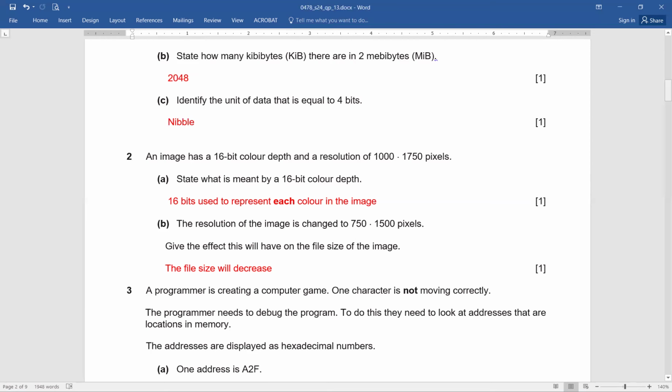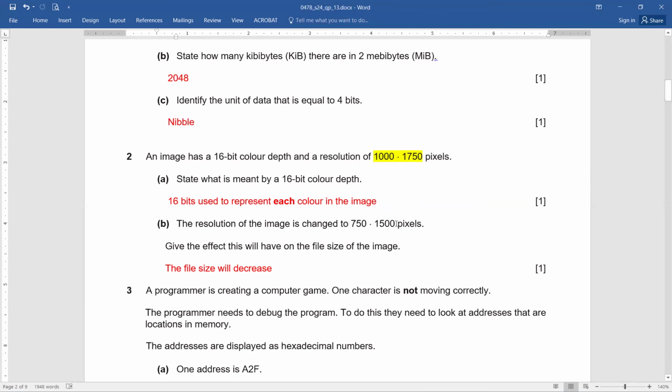Give the effect this will have on the file size of the image. So earlier it was 1000 by 1750 pixels. Now it is changed, and you can see it is reduced. So definitely the size of the file will decrease. This is what you need to pay attention to. The beginning was this much and now the change is this much. So what is the effect?